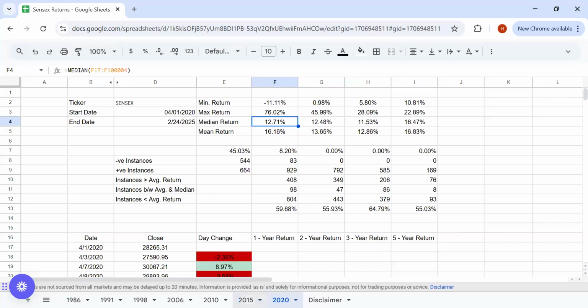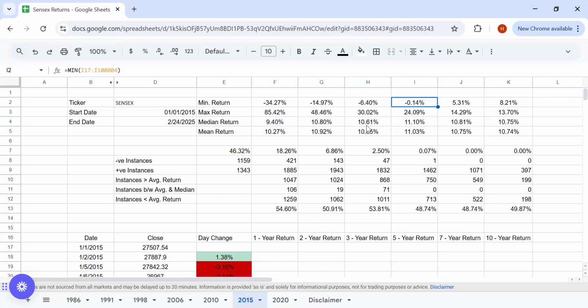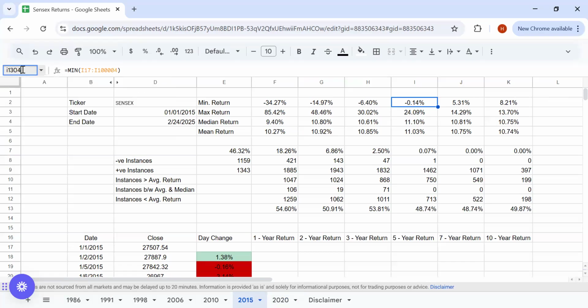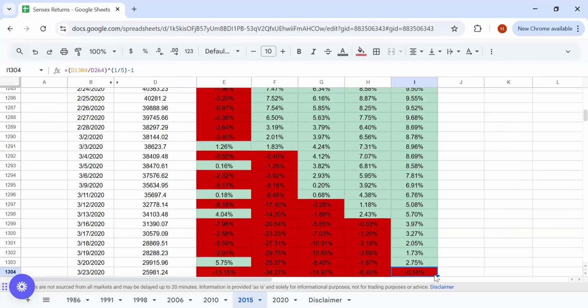If we go back to 2015, there is somebody who got negative 0.14% return after 5 years. There is one instance. What if you are that one person who invested on that day? And what if this person had stayed for 2 more years? For example, this negative 0.14% is on 23rd of March 2020.